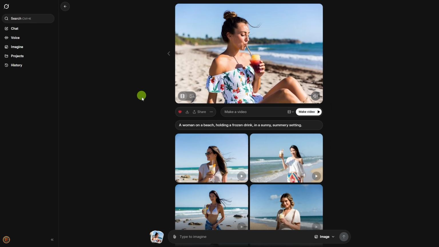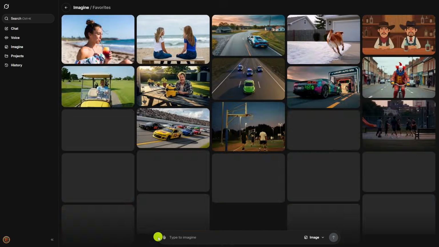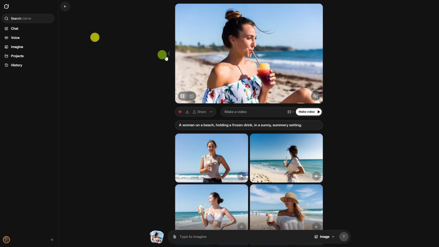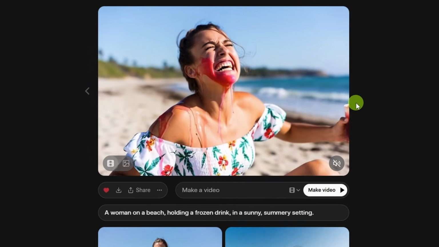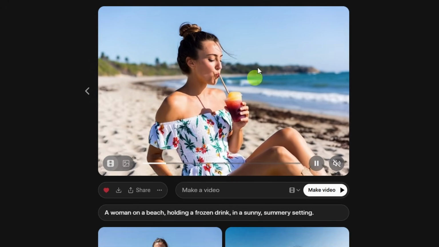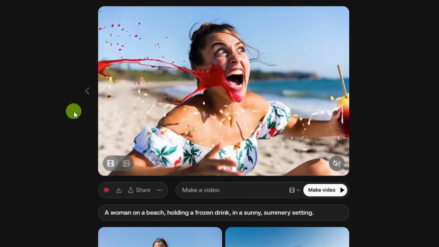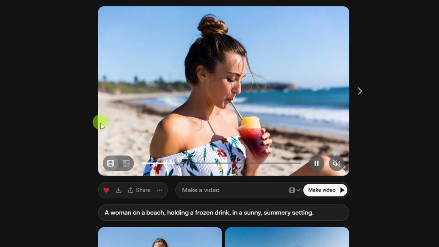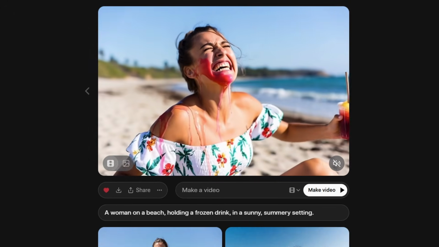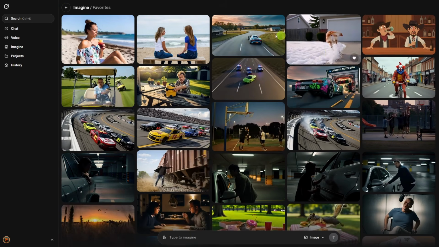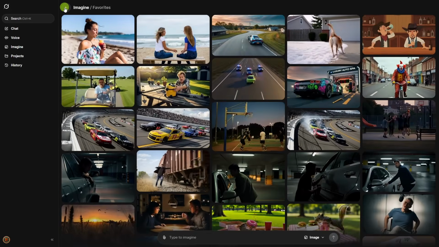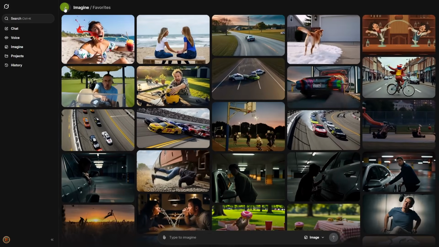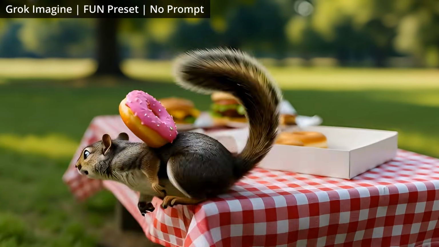Now if you want to see all your video generations, down here next to the prompt box where it says favorites, click on that and there's all your generations. If you click on one like this one that we just did that you have a few different versions of, you'll see these arrows up to the left and right. So you can go backward. This is the last generation, the last video we created. Click the left arrow, it'll take us to the one before that. Unfortunately, I have not found a way to delete any of your generations or any of the individual versions. And most of these previews that are showing are from me experimenting with that fun preset. So here's a look at some of those.